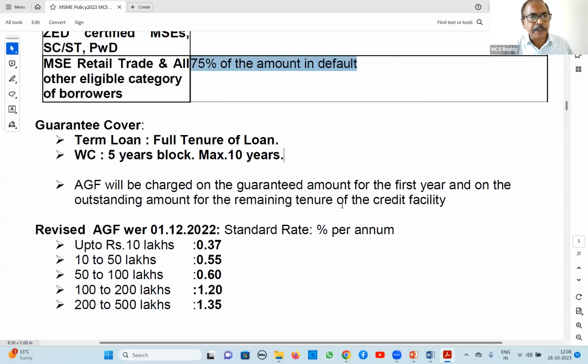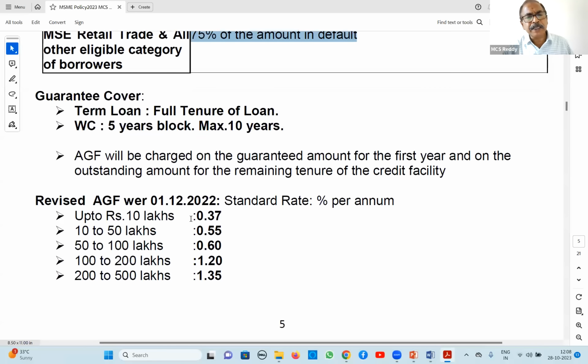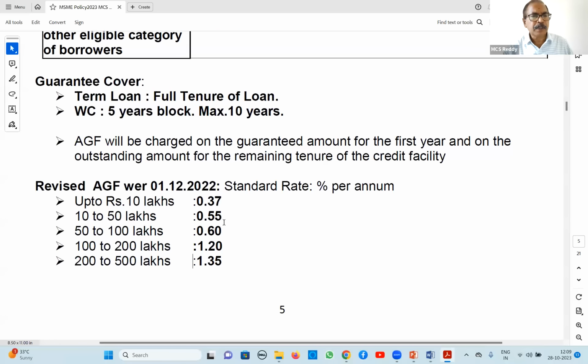Regarding annual guarantee fee, AGF, there are also changes from this year onwards. AGF up to 10 lakhs is 0.37%, up to 50 lakhs it is 0.55, 50 lakhs to 1 crore 0.6%, 100 to 200 lakhs 1.2, and 200 to 500 lakhs 1.35. Almost we can say it is a reduced rate of AGF, annual guarantee fee.